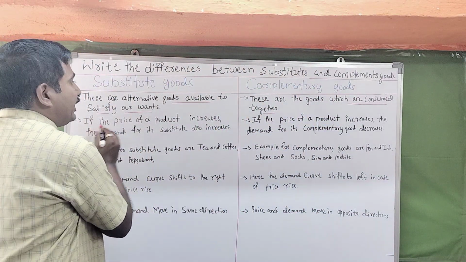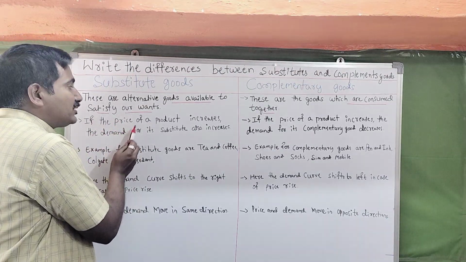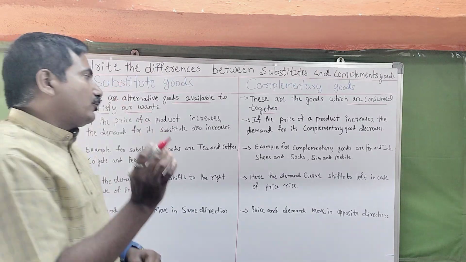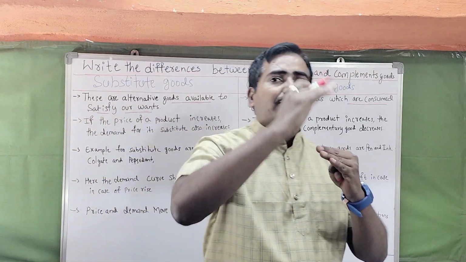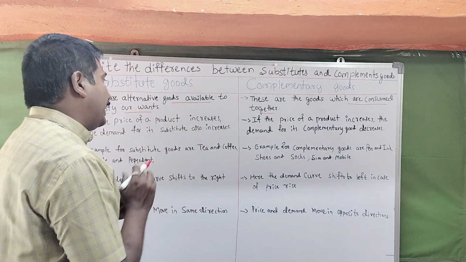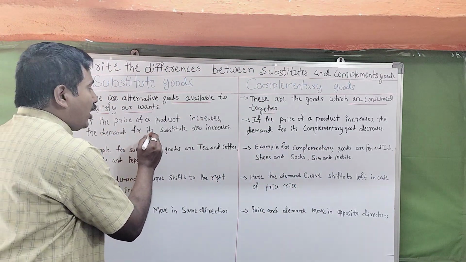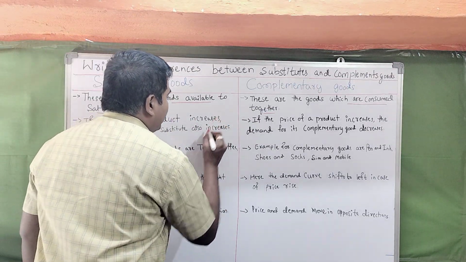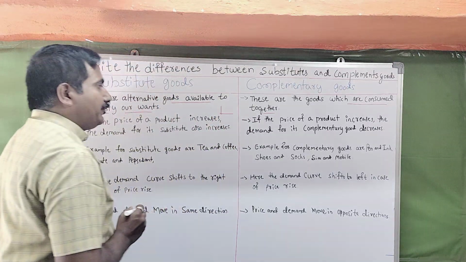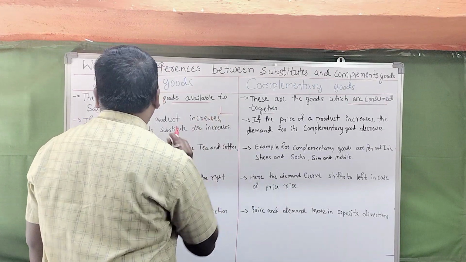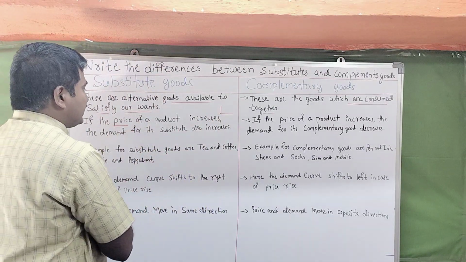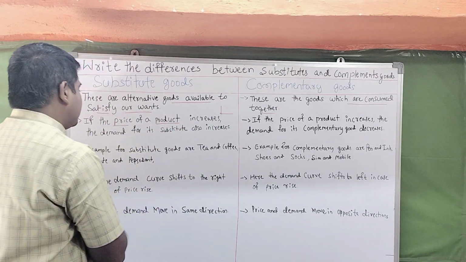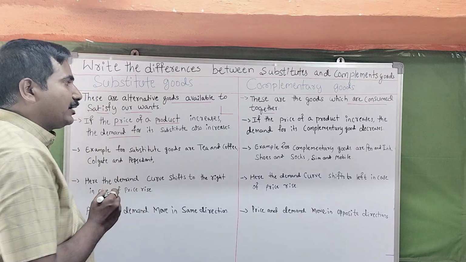Then, dear students, the second point: if the price of a product increases, that is, if the price of a product rises in the market, then the demand for its substitute also increases. For example, in the demand curve we see the price and demand relation. On one side is price, on the other the quantity of the commodity.